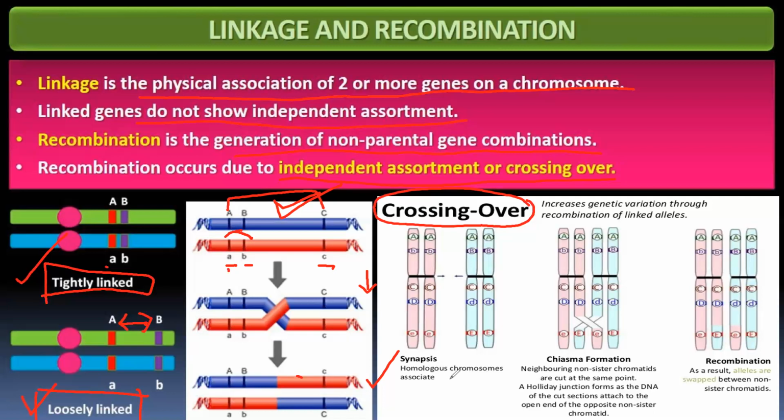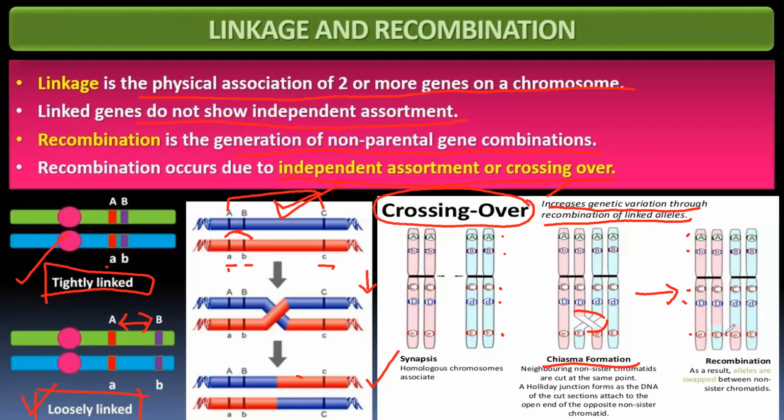Another example is through crossing over. Crossing over increases genetic variation. It will increase the genetic variation through recombination of linked genes. Here is another example with A, B, C, D, and E. If synapsis and chiasma formation occur at this junction, that will lead to the formation of capital A, capital B, small c, capital D, and small e.